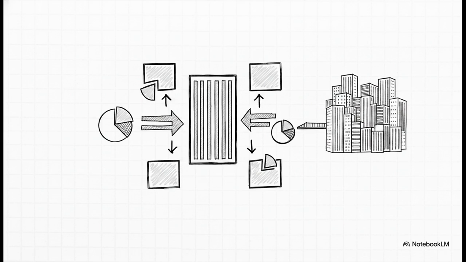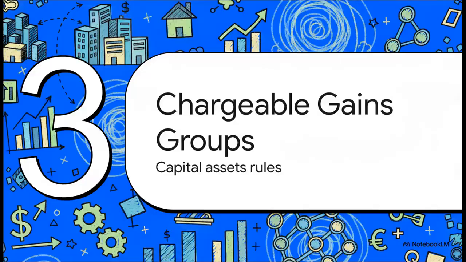So how does relief actually flow here? Interestingly, it can flow in either direction. It can go from the consortium company to a member, or from a member down to the consortium company. However, it is strictly limited by the member's percentage of ownership. Also note the concept of link companies. If a consortium member is part of its own 75% group, it basically acts as a bridge, allowing relief to flow from the consortium company straight through to that larger 75% group. It's incredibly useful.